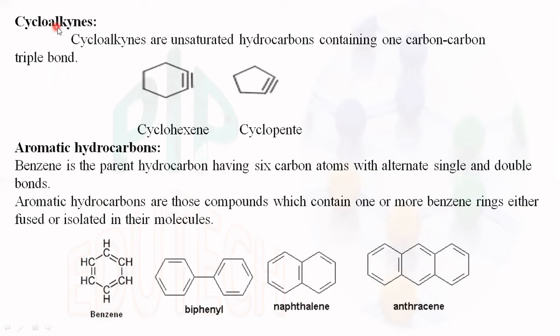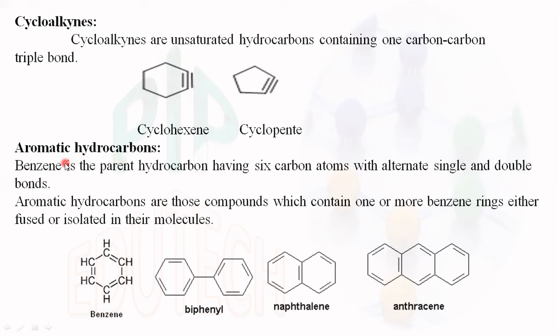The next type is cycloalkynes. Ynes means triple bond. So these are also unsaturated hydrocarbons containing a carbon-carbon triple bond. Examples are cyclohexyne and cyclopentyne.